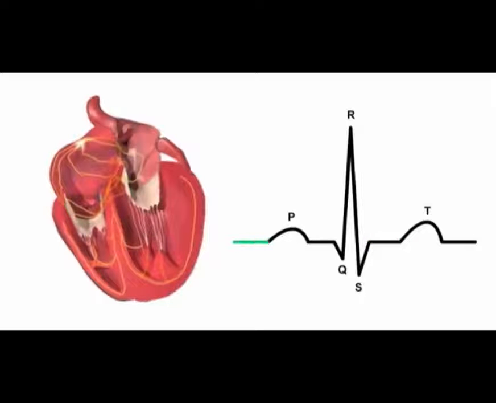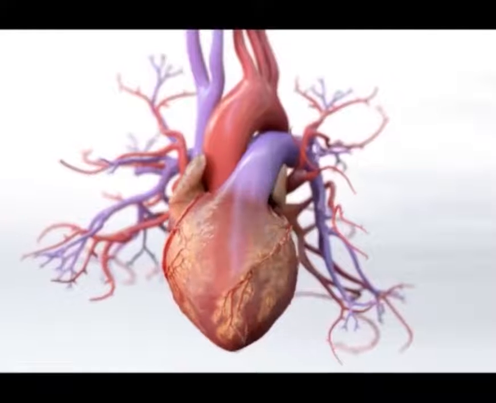P wave represents atrial depolarization and PR segment represents delay of the AV node. On the other hand, QRS complex indicates the ventricular depolarization, whereas T wave indicates the ventricular repolarization.